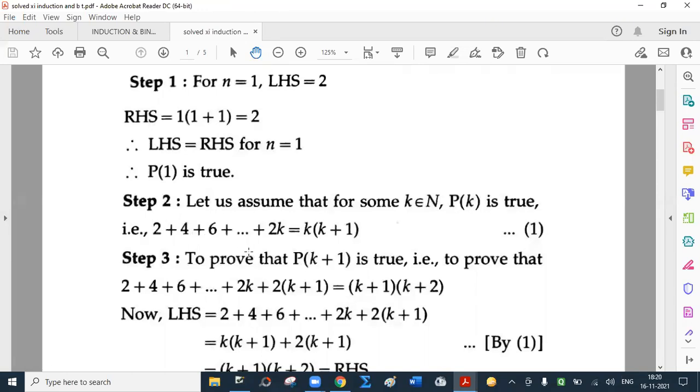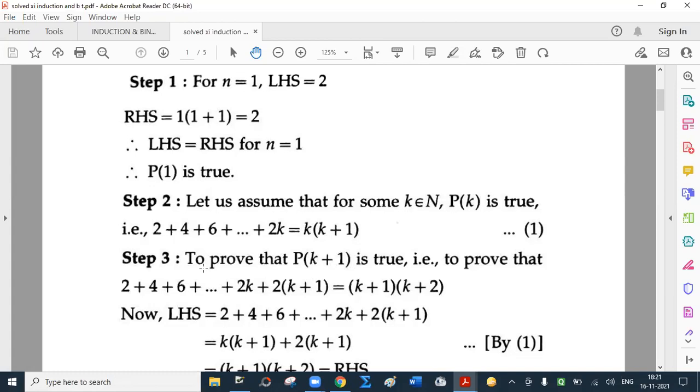So 2 plus 4 plus 6 up to 2k will be there, plus replace k by k plus 1. I hope you will put k plus 1 in bracket. Otherwise, you will say 2k plus 1. No, it is 2 into k plus 1. Replace k by k plus 1 on right hand side also. So again put k plus 1 in bracket. So k plus 1 into k plus 1 plus 1, that is k plus 2.